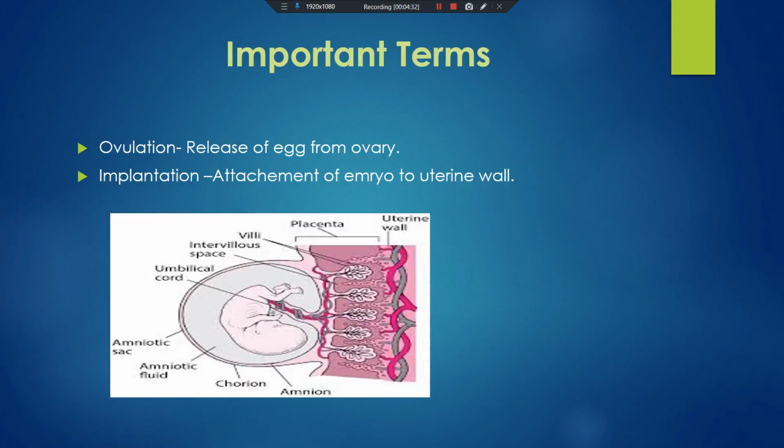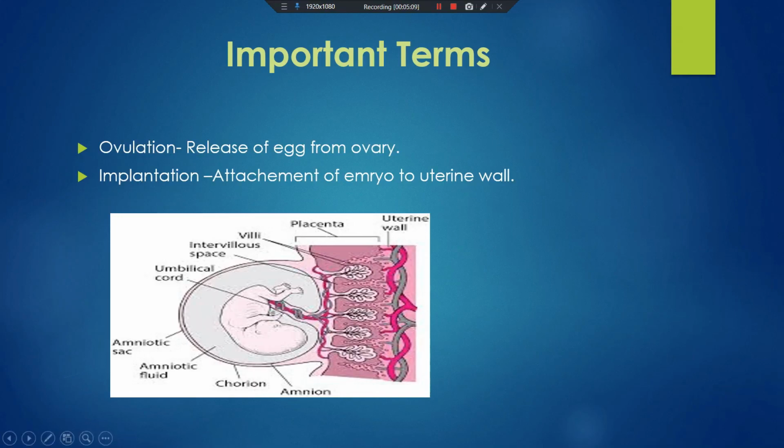One more term I want to explain to you. Like the embryo, when it comes and attaches to the uterine wall, it is just a lump of cells, and slowly and gradually what happens? It develops into, you can see here in this embryo, we can identify the parts of the body. So the stage of the developing embryo where we can find the parts of the body is known as fetus. Clear? One thing, zygote is a single-cell structure, embryo is a multicellular structure.